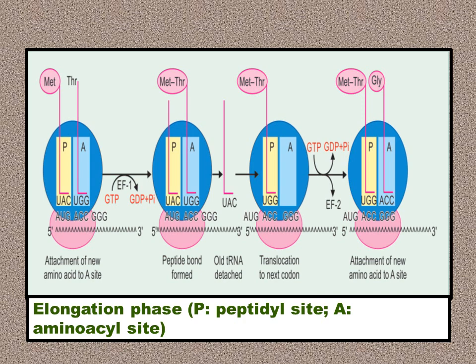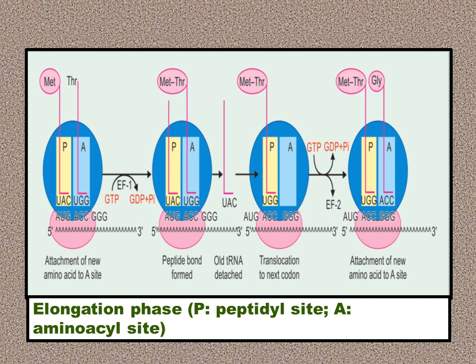So you see, in figure 2, at the A site you see methionine, threonine and that transfer RNA. At the new translocated ribosome, the A site has become the P site, and you get the methionine, threonine at the P site. So the ribosome has moved one codon forward.